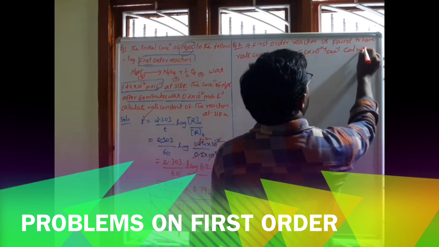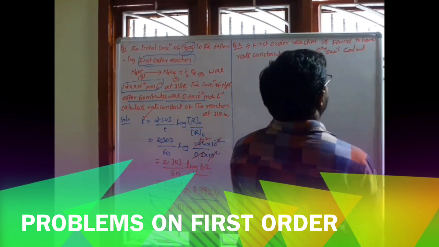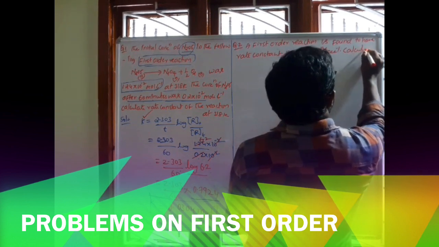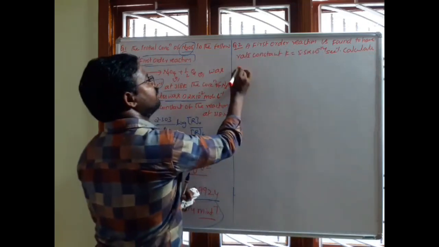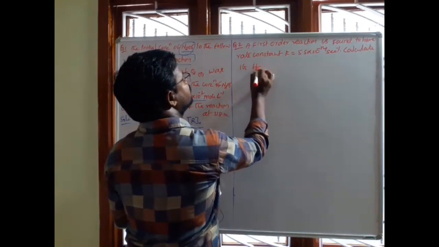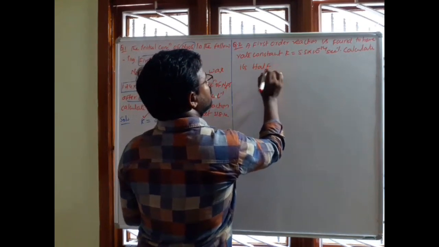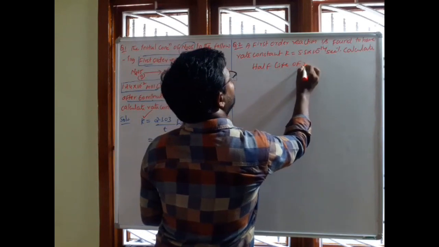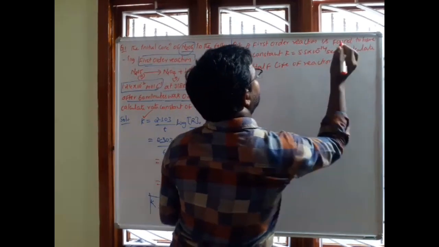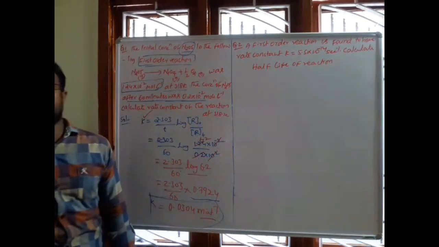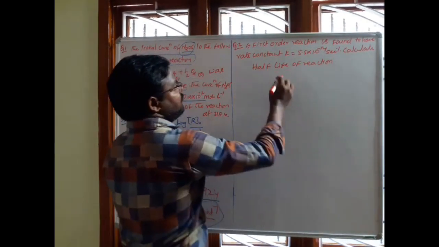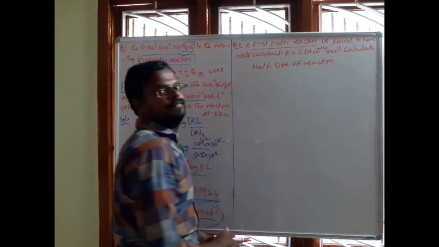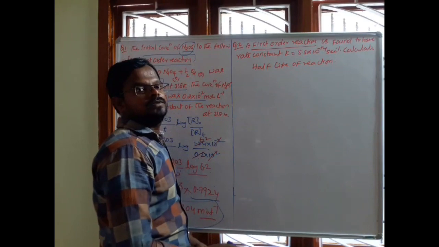Then calculate its half-life of a reaction. Half-life of a reaction. Okay. See here, the first order reaction. Which kind of reaction it is? First order reaction.